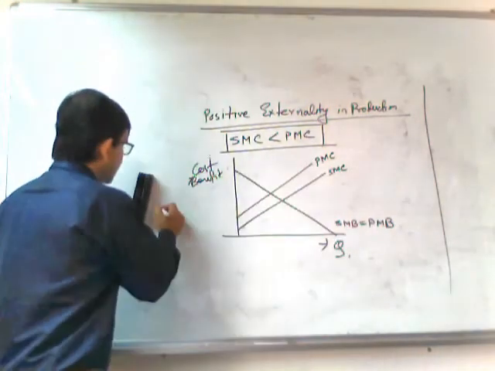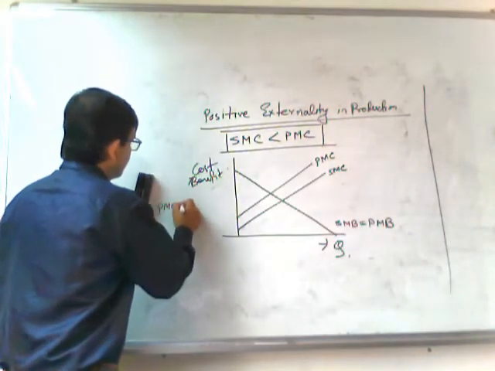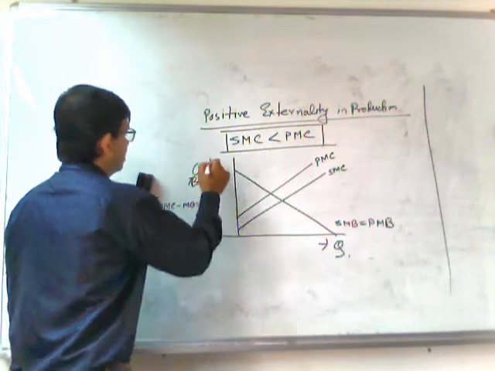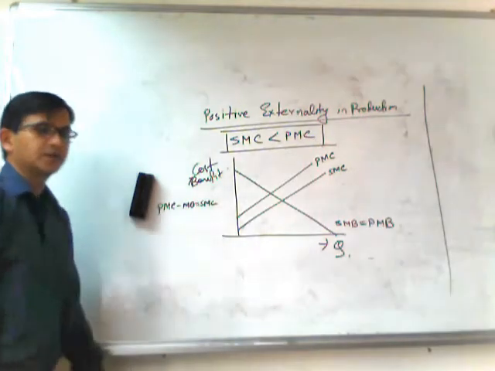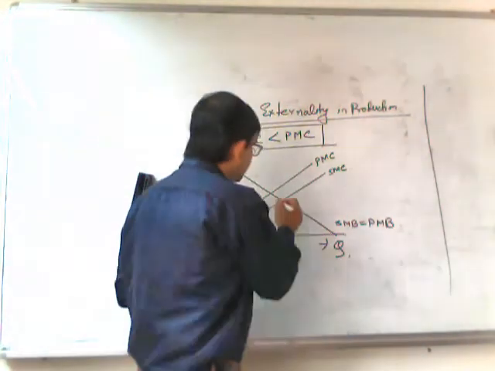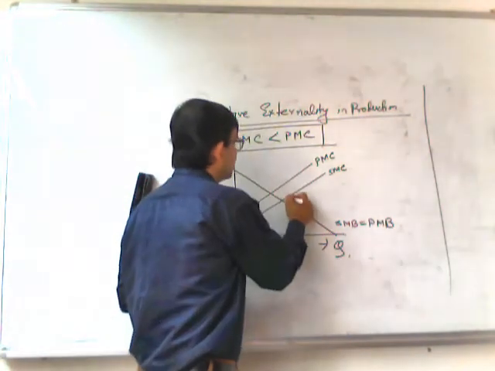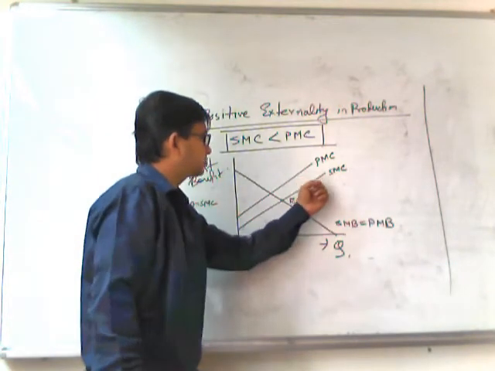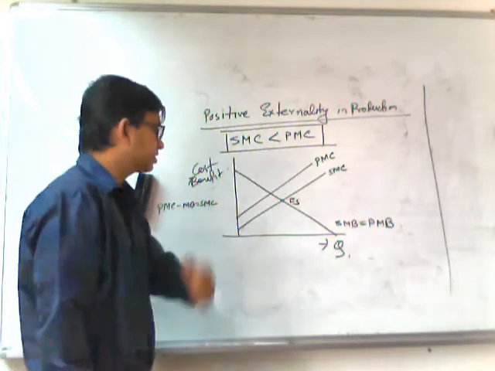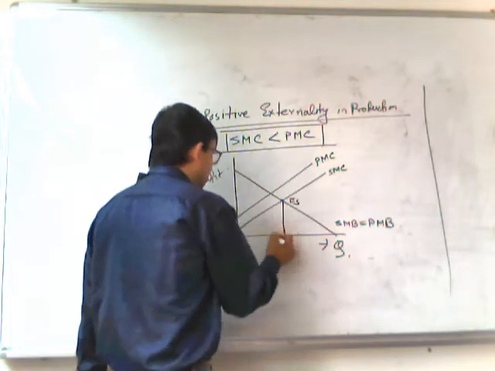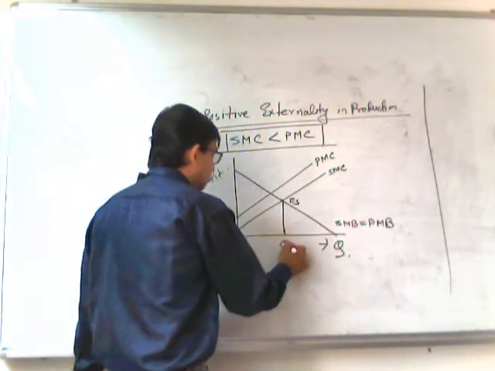So we can write here PMC minus MB equals SMC. In this case, the socially optimum equilibrium point will be ES, in which the social marginal benefit and social marginal cost curves intersect each other. And hence, the socially optimum level of output is OQS.